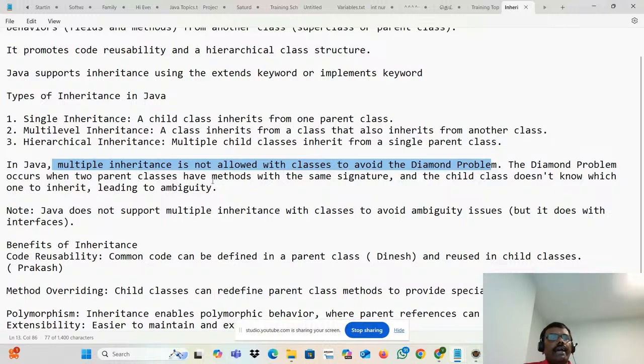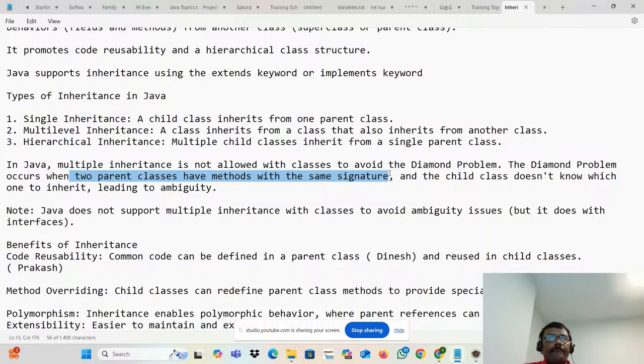Technically, the diamond problem occurs when two parent classes have a method with the same signature. The father has the same method, the mother also has the same method.